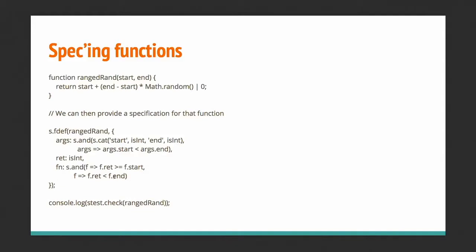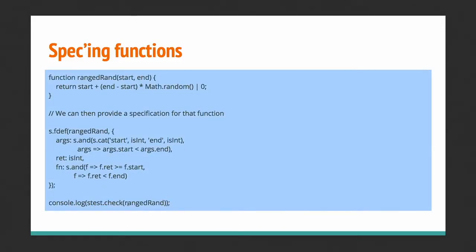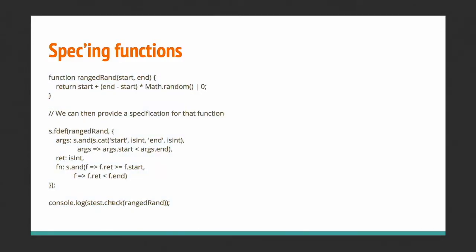Now I can use this specification to test my implementation, to see if it's correct. So I can use it in a unit test, and I created something here. It says stest check ranged random. So it will check my function implementation against my specification, completely independently.